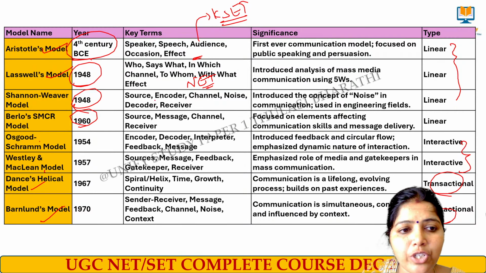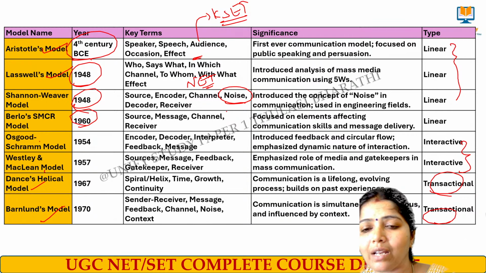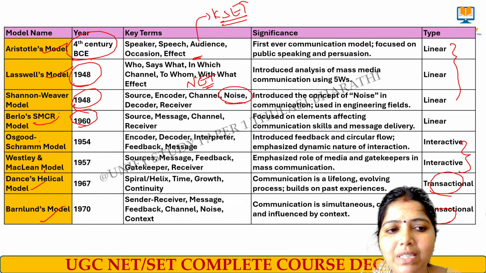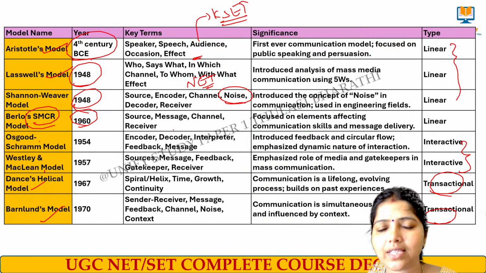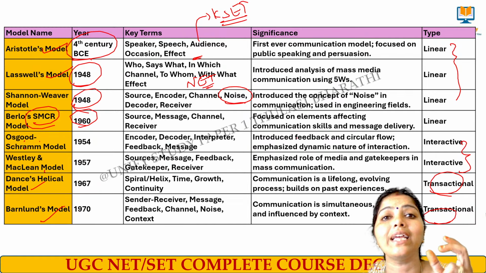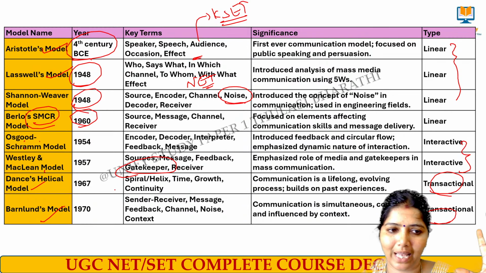In the Shannon model, noise is the term used for the first time. It is a mathematical model. Noise means disturbance. It was introduced with that model, and engineering systems were developed. Then Berlo's SMCR model, whose abbreviation has many times been asked in the KSET exam and other examinations. In Osgood-Schramm's model, the key term is field of experience. In Westley and MacLean's model, the key term is gatekeeper. You can remember the newspaper as an example.